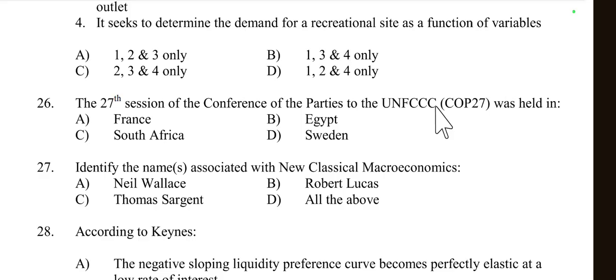So it is an international treaty aimed at addressing the global challenge of climate change. So its 27th session was held in Egypt. Option number B is right here.